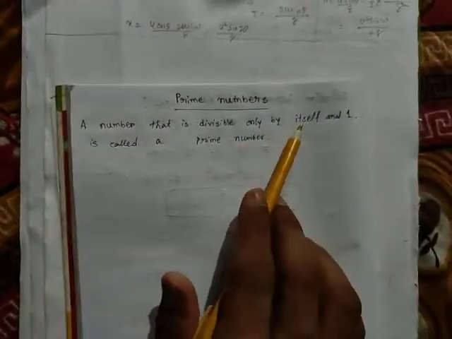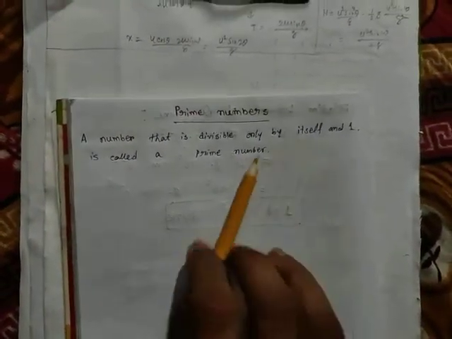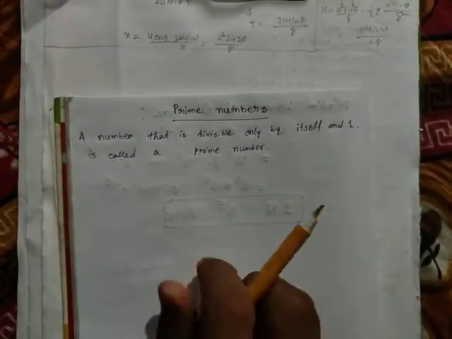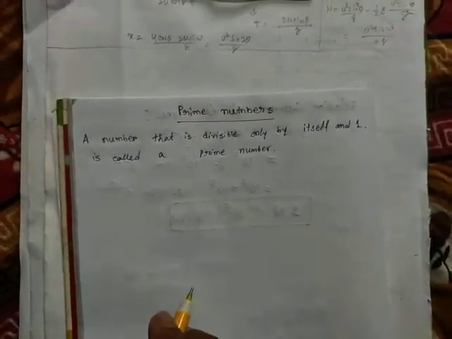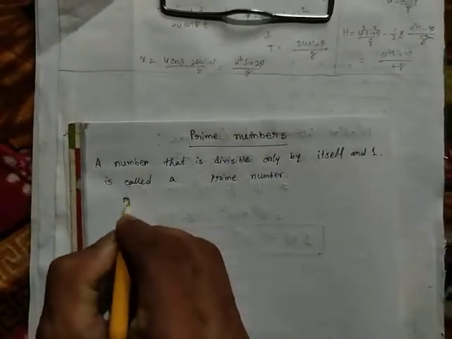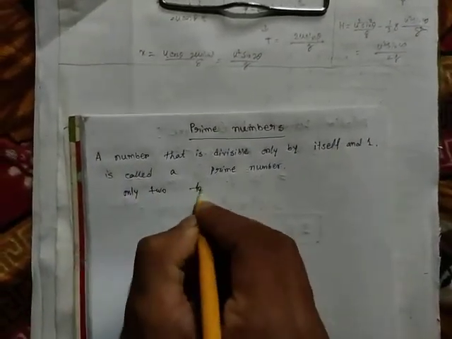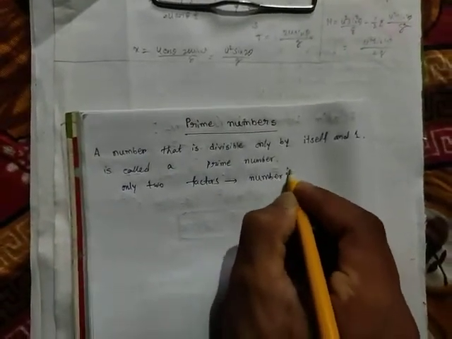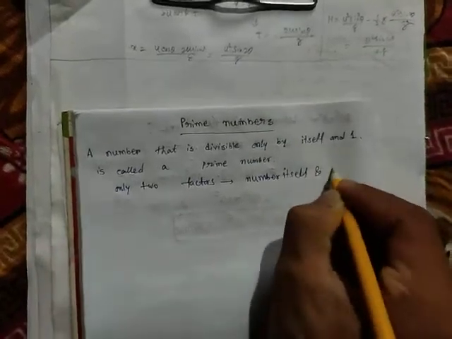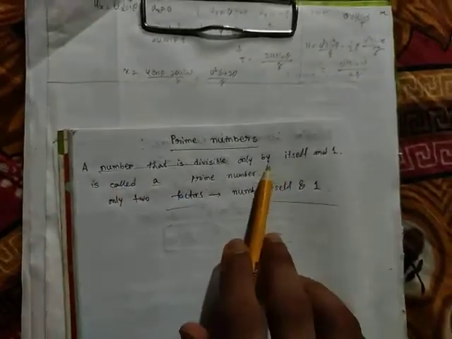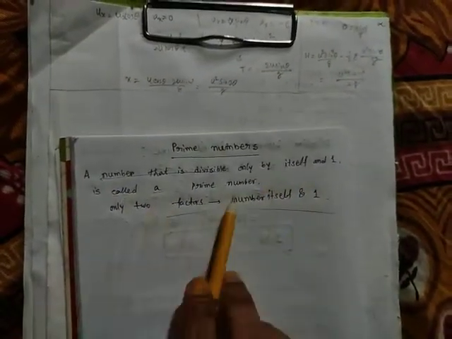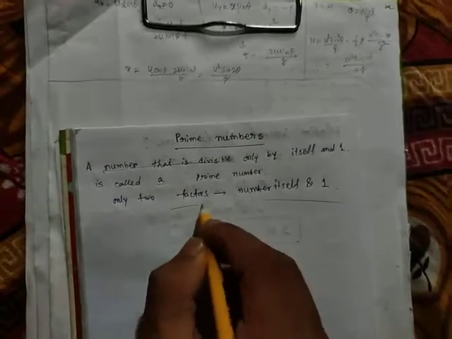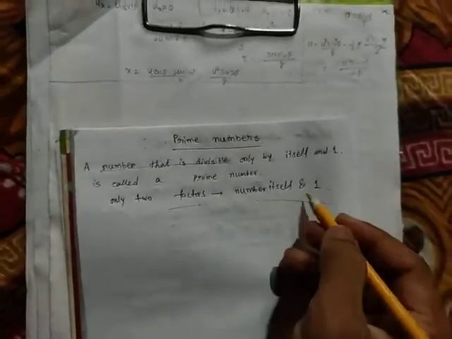Clear? So the number is divisible by itself and one. It means the number has only two factors, the number itself and one. Clear? That means it has only two factors, the number itself and one. A number that is divisible only by itself and one is called a prime number.